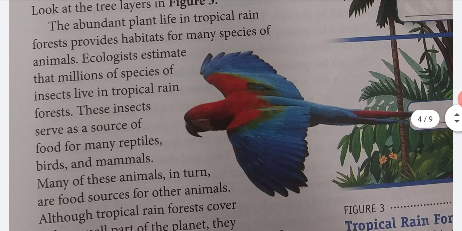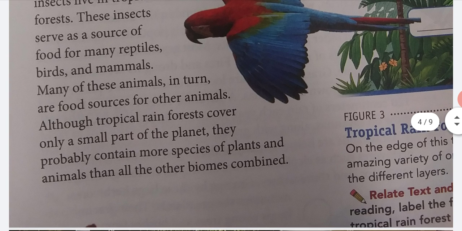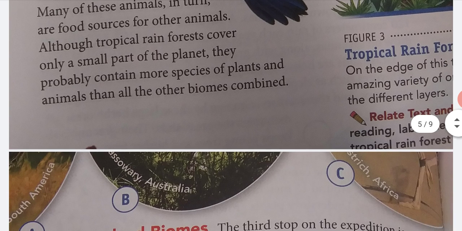The abundant plant life in tropical rainforests provides habitats for many species of animals. Ecologists estimate that millions of species of insects live in the tropical rainforest. These insects serve as a source of food for many reptiles, birds, and mammals. Many of these animals, in turn, are food sources for other animals. Although tropical rainforests cover only a small part of the planet, they probably contain more species of plants and animals than all the other biomes combined.